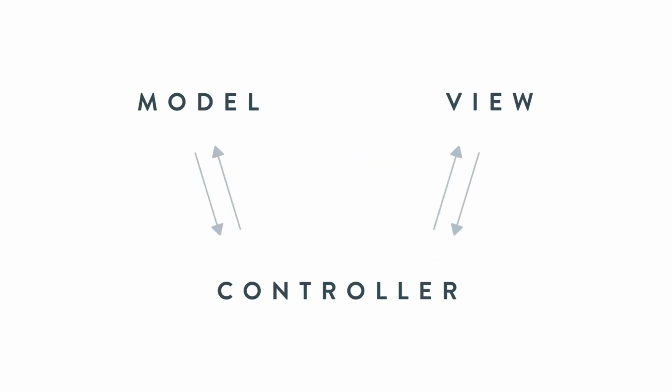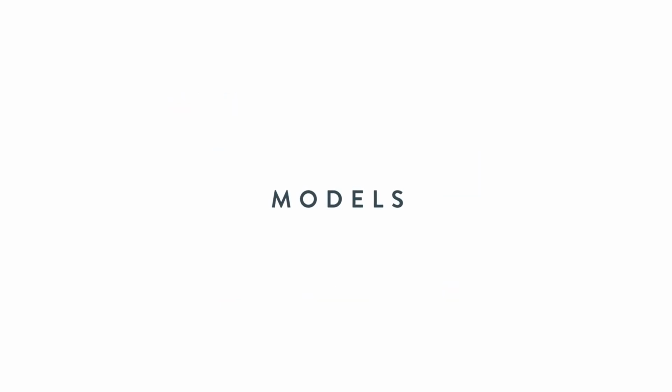MVC is an architecture that separates your application into three distinct parts. Models, which are Ruby classes that handle the business logic and do the heavy lifting in your application. They talk with the database, validate data, etc. Views are templates that render the data from your models and handle the logic of the presentation that the end user sees and interacts with. Controllers sit in between both the model and the view, controlling the flow of the application. The controllers handle the requests, initiate changes to the model, etc.